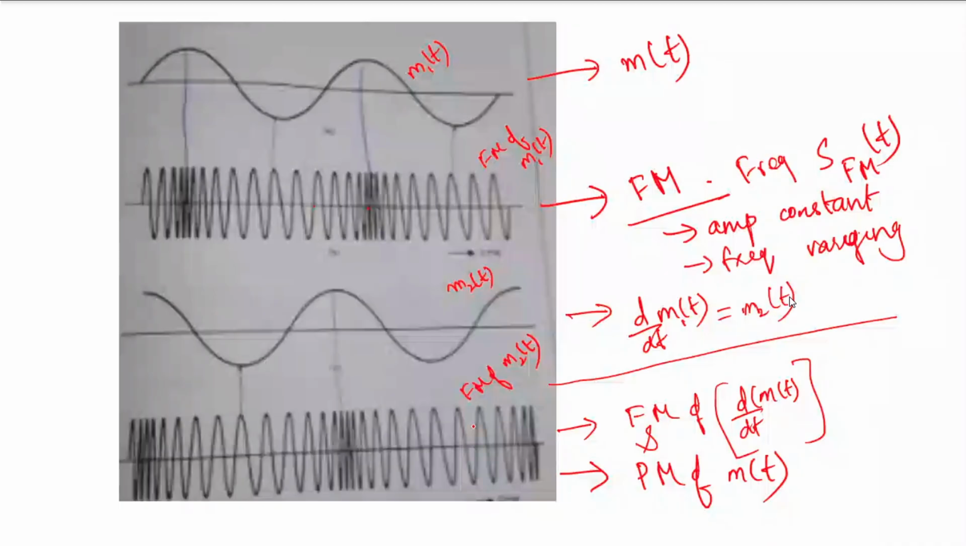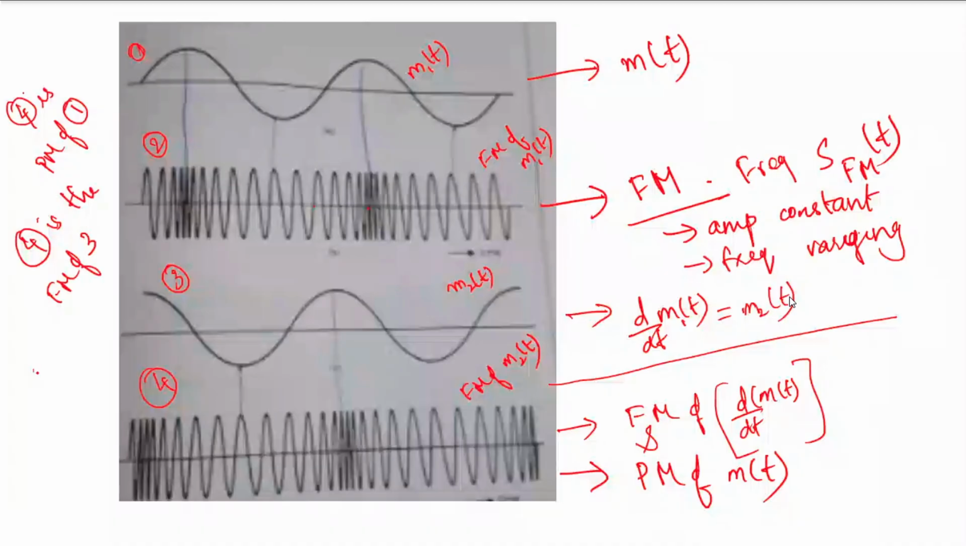So what is the relationship between this and this? 1 and 4. Four is the PM of 1. 4 is the FM of 3. 2 is the FM of 1. Are you okay with this?